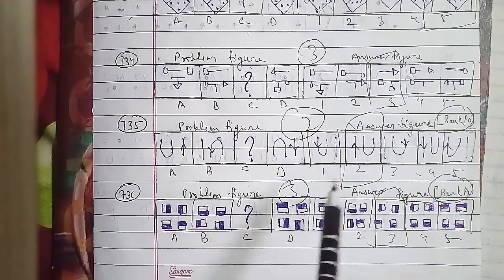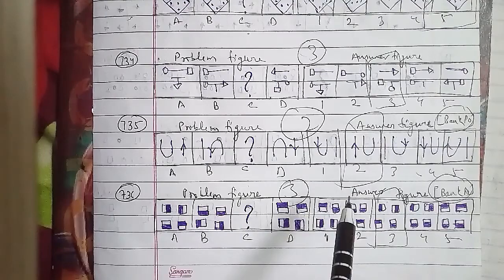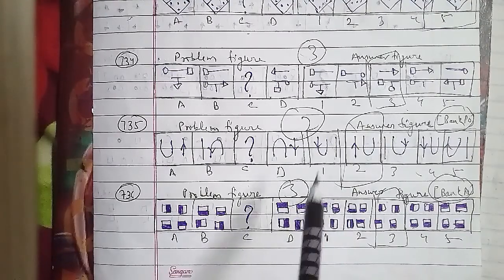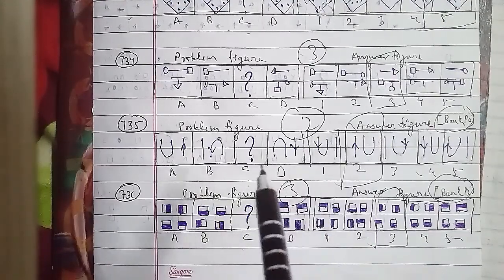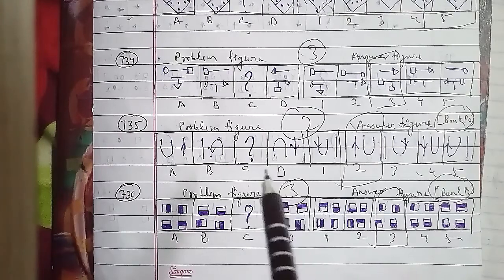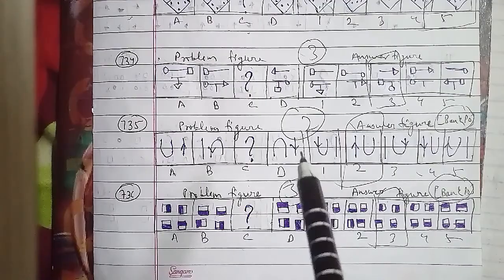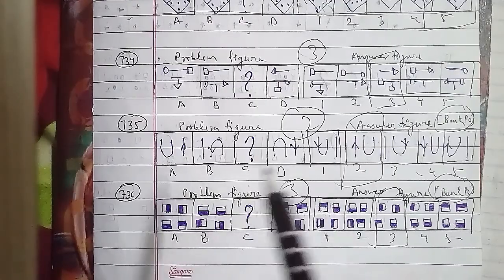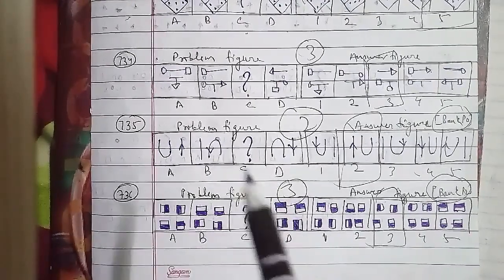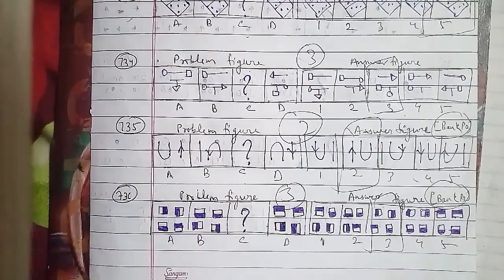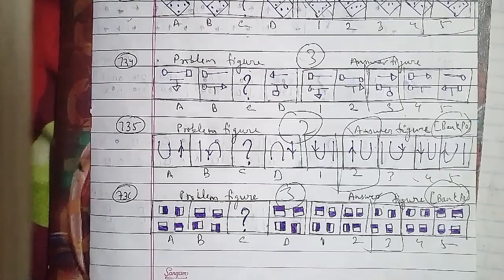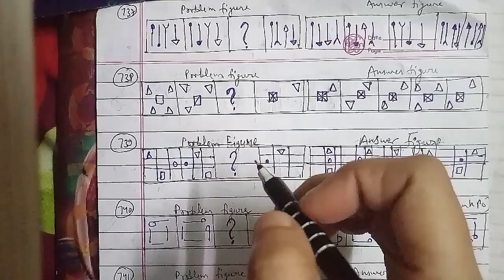Let's go ahead with the other one, the 738th question of the session. These are the problem figures, and these are the answer figures, named figure A, B, C, D and 1, 2, 3, 4 and 5 respectively. Here, one triangle is removed each time and a line is introduced inside the square, and the remaining triangles are inverted. So the figure we have here is the fifth figure; that will be the right answer for this question.